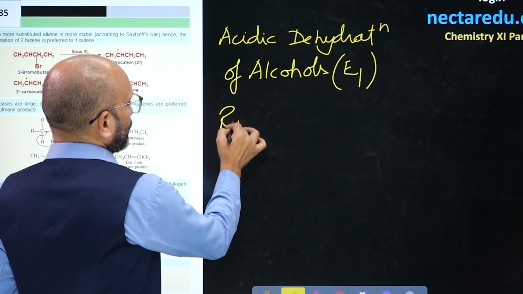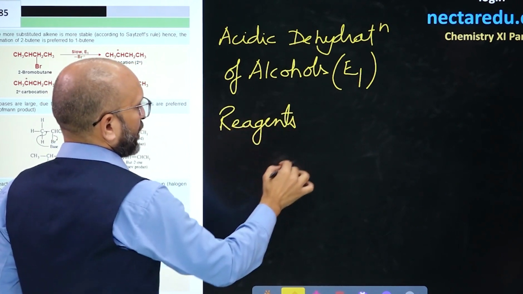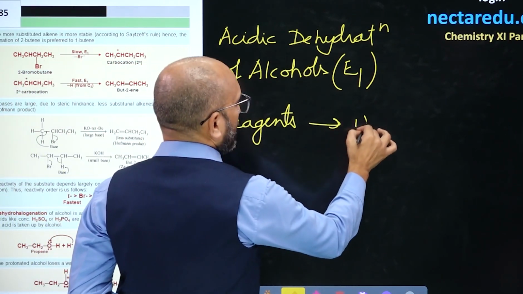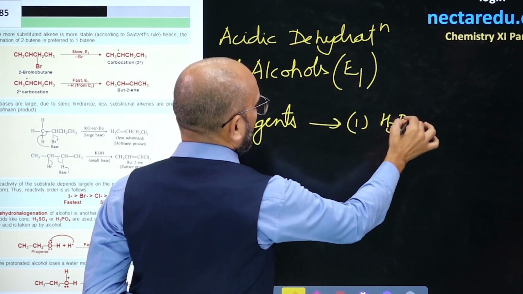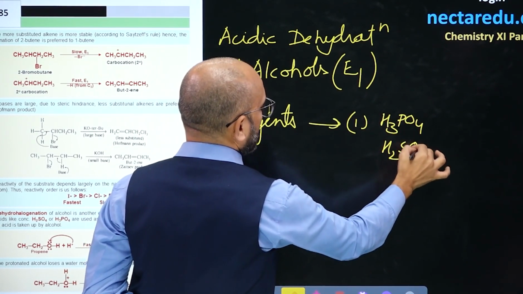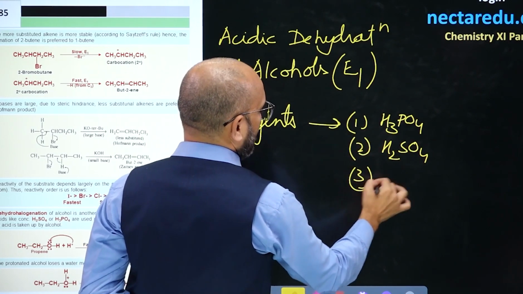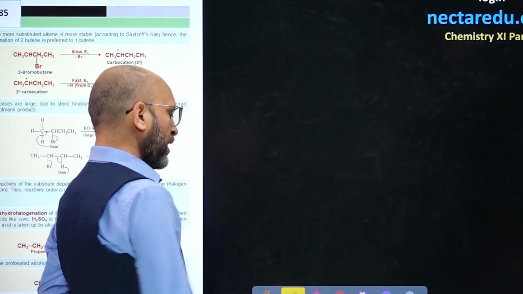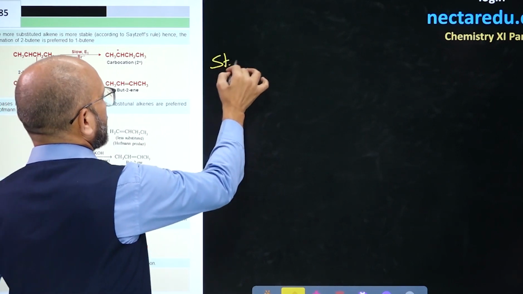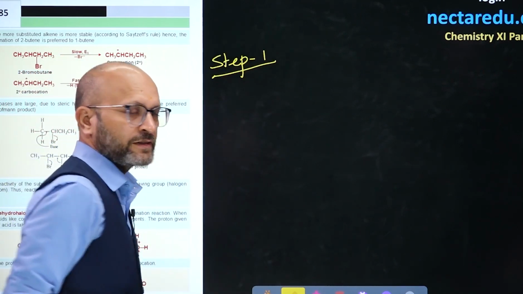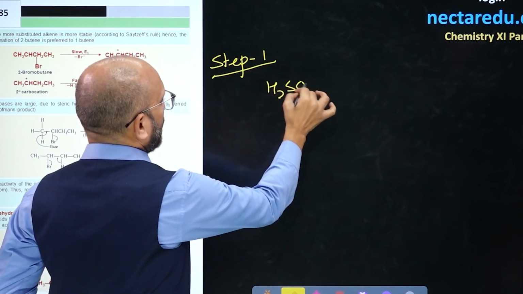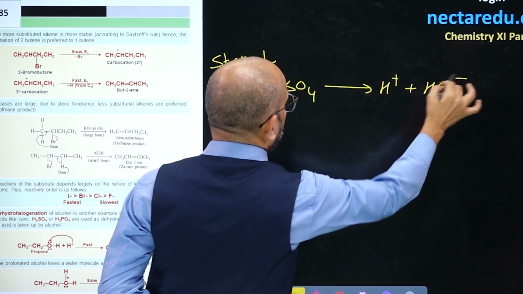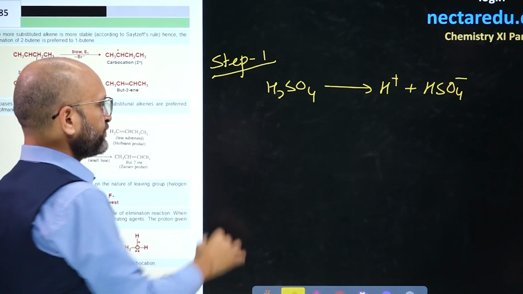First, the reagents. I will give you the reagents. One reactant will be alcohol, that is obvious, and the reagents taken are either H3PO4, or H2SO4, or Al2O3. You can take any of these reagents. Alright. So how is the mechanism? See, step 1 in this reaction is protonation of alcohols. If you take H2SO4, I think you will agree, this gives H plus and HSO4 minus. First ionization is always good.